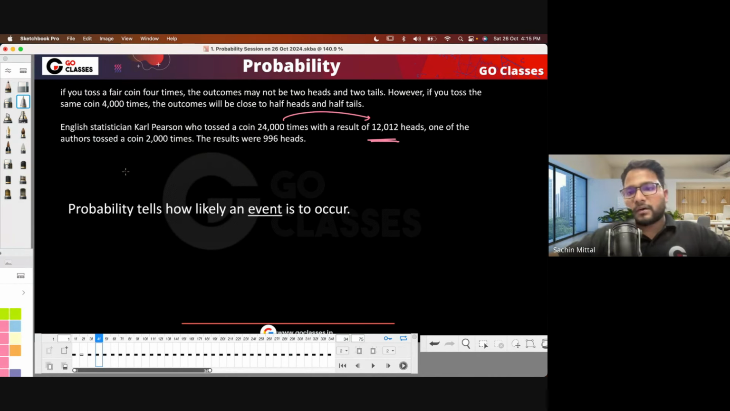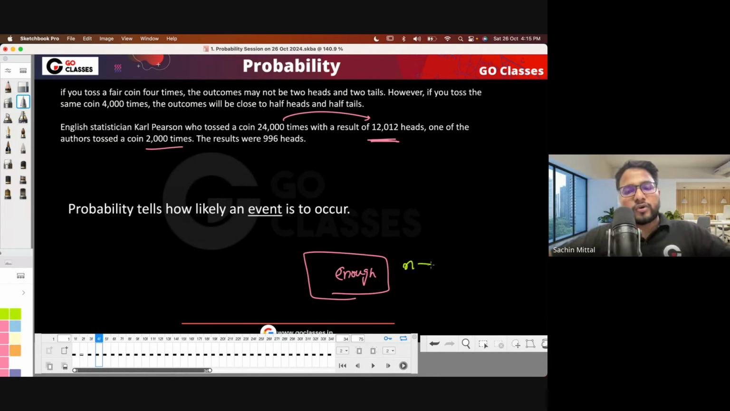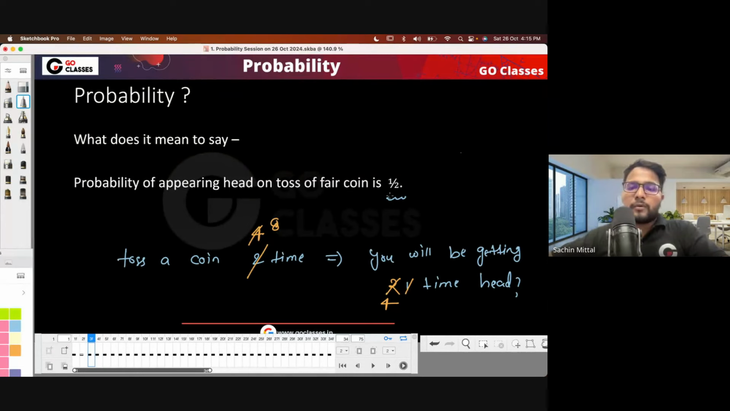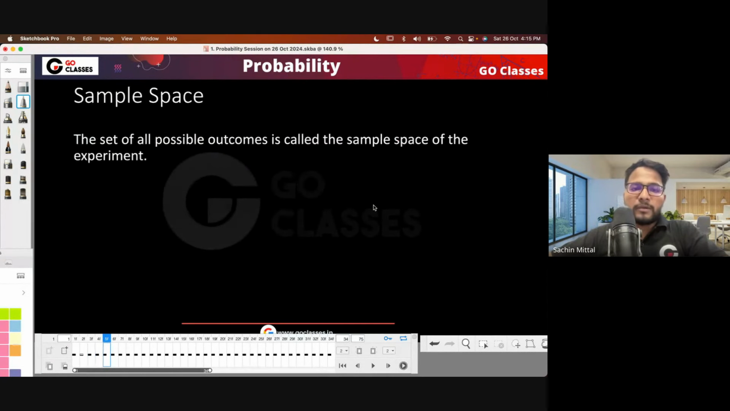Similarly, one of the other authors tossed, let's suppose, 2,000 times, and approximately 1,000 times he got head. So basically, it is like if you toss it enough times. Now, what is this enough? N is not a number, we cannot quantify it. It is a theoretical way of saying that if you toss it enough times, mathematically you say n tends to infinity, which means if you toss it many times, then you will get very close to 1 by 2. The ratio will be 1 by 2. That is what probability means.